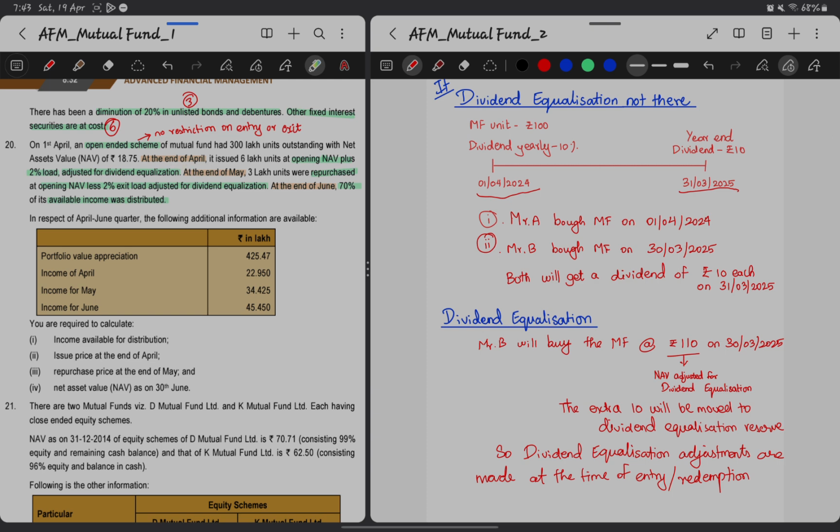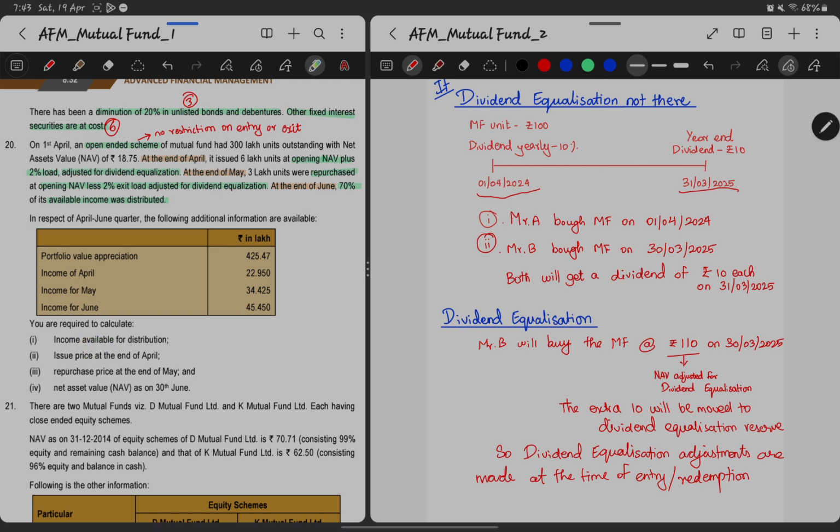Hence, whenever units are issued, let's say at the end of April it issued 6 lakh units at opening NAV, NAV plus dividend equalization adjustment is there, and then when they repurchase again, there also this dividend adjustment is there. Hence the NAV is properly valued. Now going to the requirements of the question.